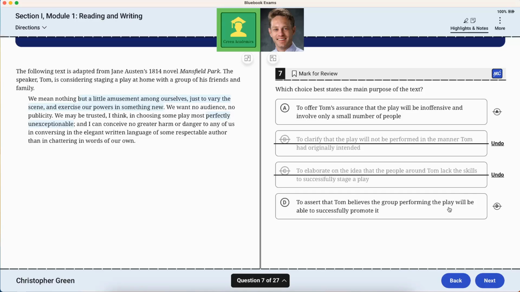No, it's not promote as in advertise or publicize, because it specifically says we want no audience, no publicity. So answer choice A is correct. Inoffensive matches with perfectly unexceptionable, and only a small number of people matches with among ourselves.